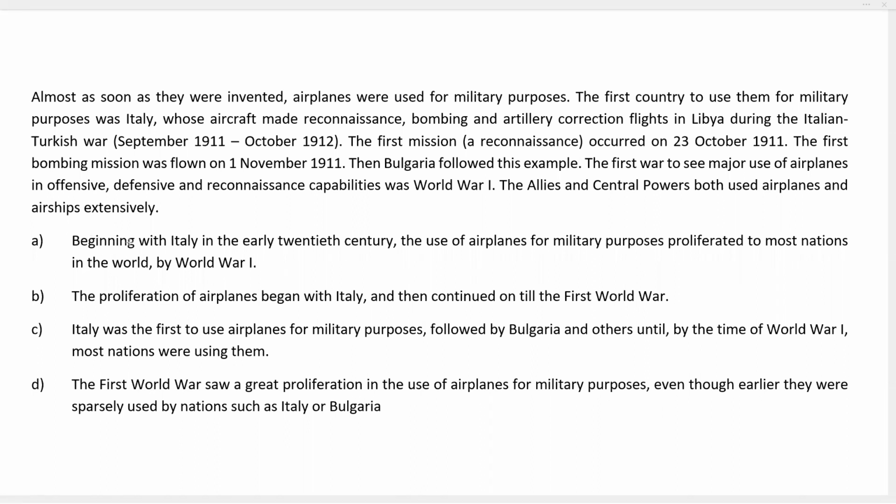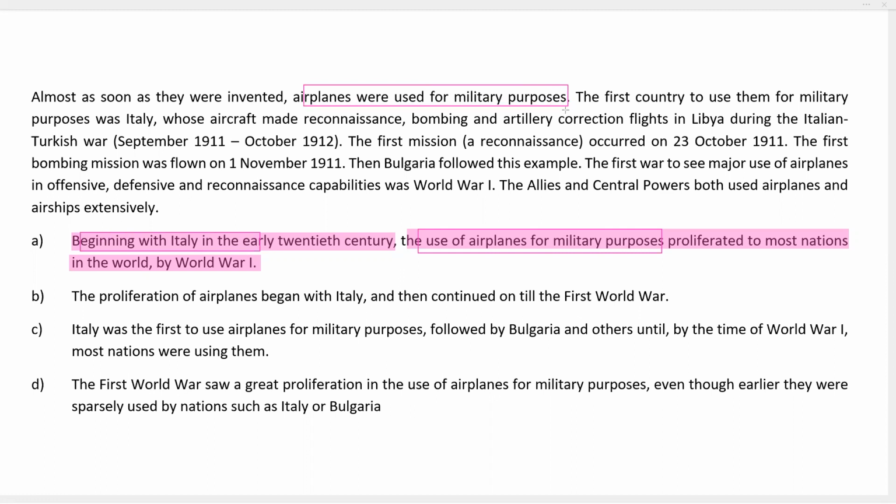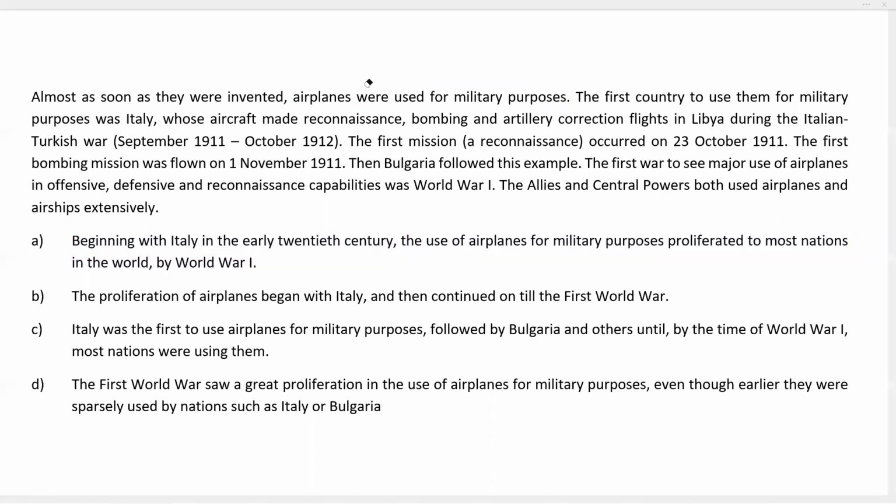A says, beginning with Italy in the early 20th century, the use of airplanes for military purposes proliferated to most nations in the world by World War I. We find that this is quite okay. There's only one problem with this. It starts with the mention of Italy, and the use of airplanes for military purposes comes later on. That is something that the passage does the other way around. First it mentions the use of airplanes for military purposes, and then it takes the example of Italy. So let's see if we can find a better option that maintains the order of subjects.